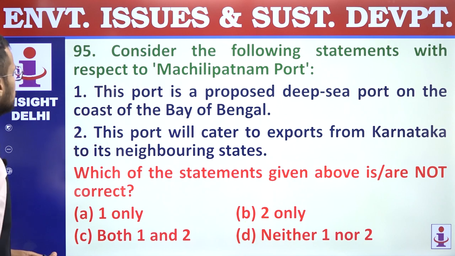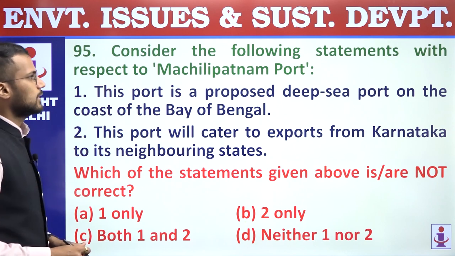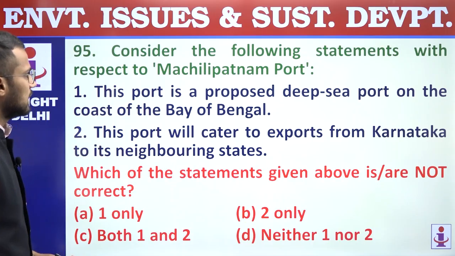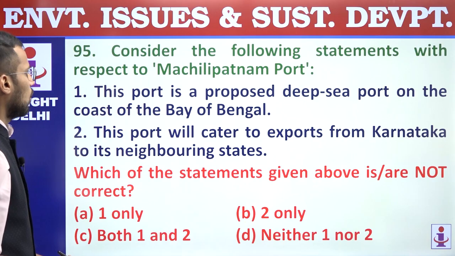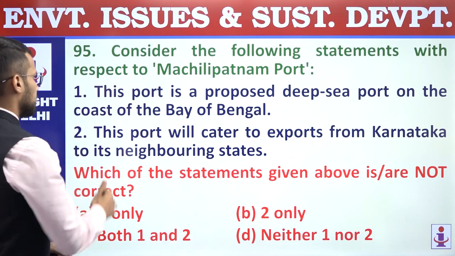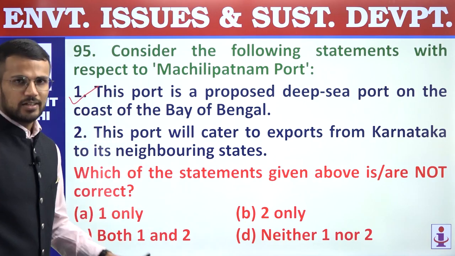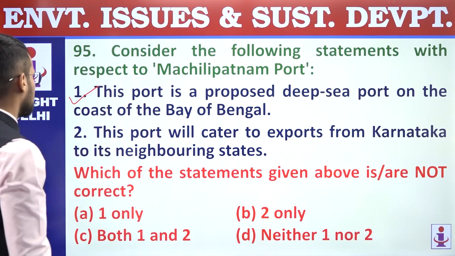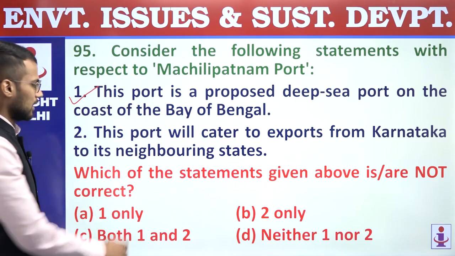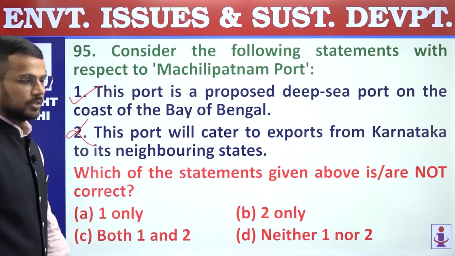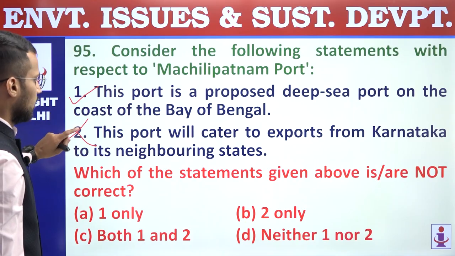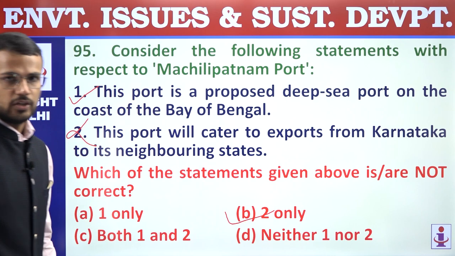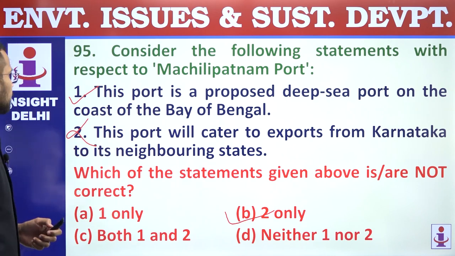95. Consider the following statements with respect to Machilipatnam port. First, this port is a proposed deep sea port on the coast of the Bay of Bengal, right? So it is proposed in the state of Andhra Pradesh. Second, this port will cater to exports from Karnataka to its neighboring states. Incorrect. It is for Andhra Pradesh. First statement is correct. We are supposed to find out not correct statements. Answer is B, 2 only. Question number 95, answer is B.